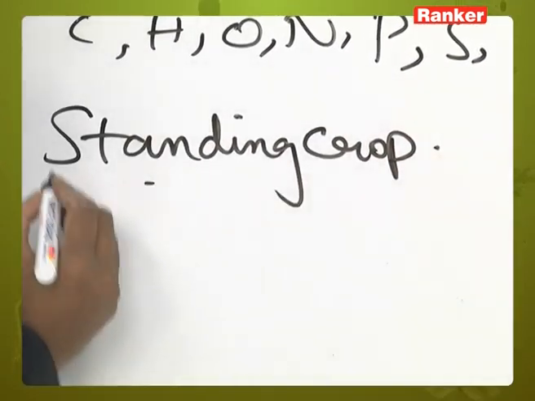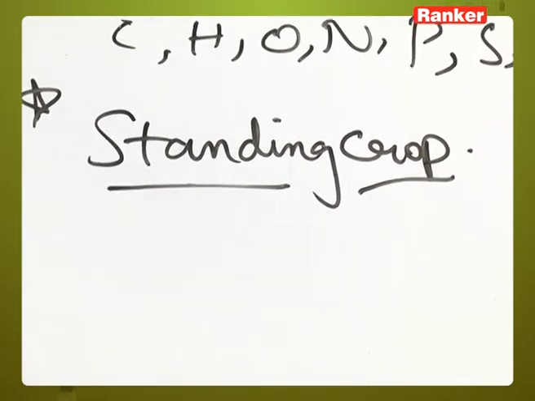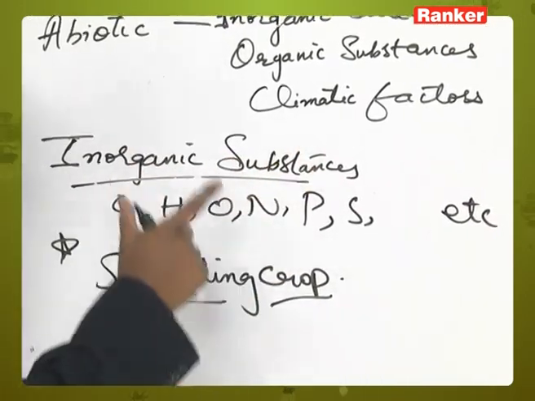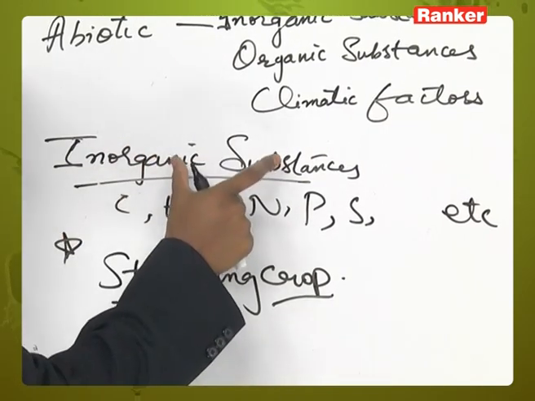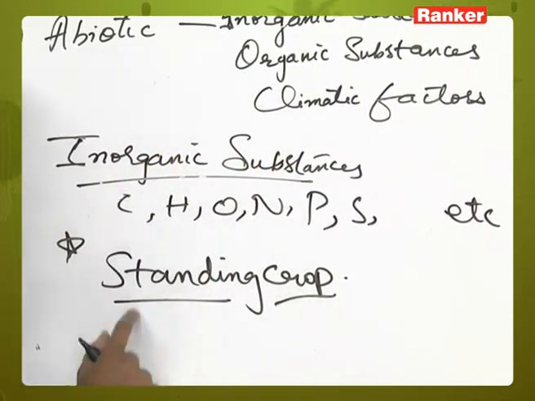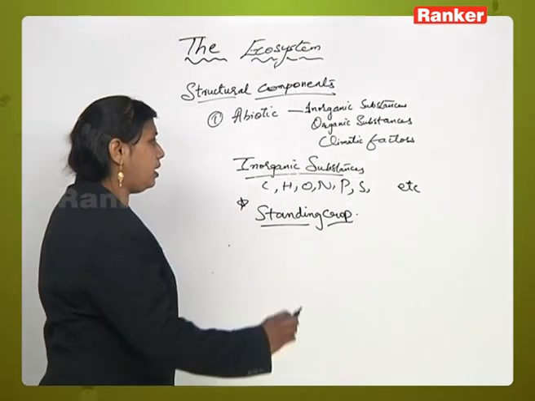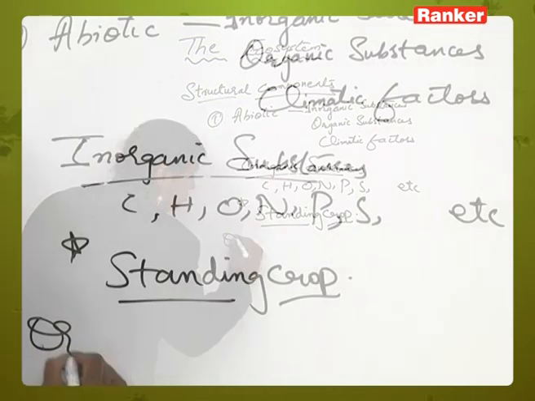Now what is standing crop? This is important. The total amount of inorganic substances present per unit time, at a given time in an ecosystem, is called the standing crop. Standing crop.